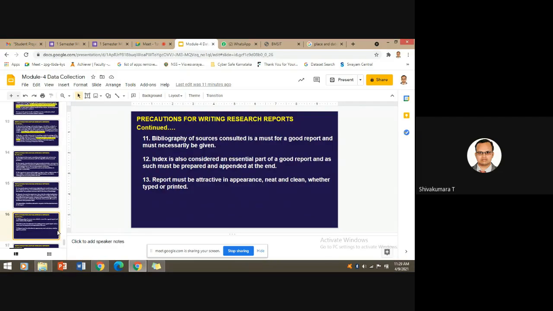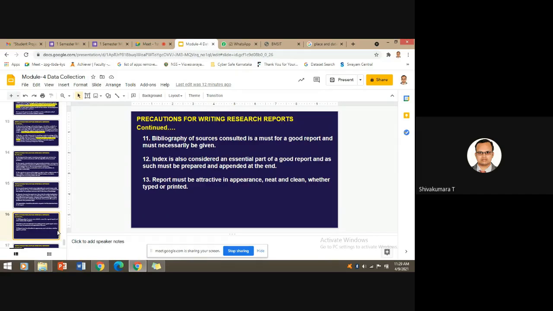And the next precaution is that a bibliography of sources consulted is a must for a good report. It must necessarily include references, either textbook references, web references, article references, magazine references, newspaper references, or any public and private references. If you made use of them in your research progress, then it is necessary to include them in the bibliography.